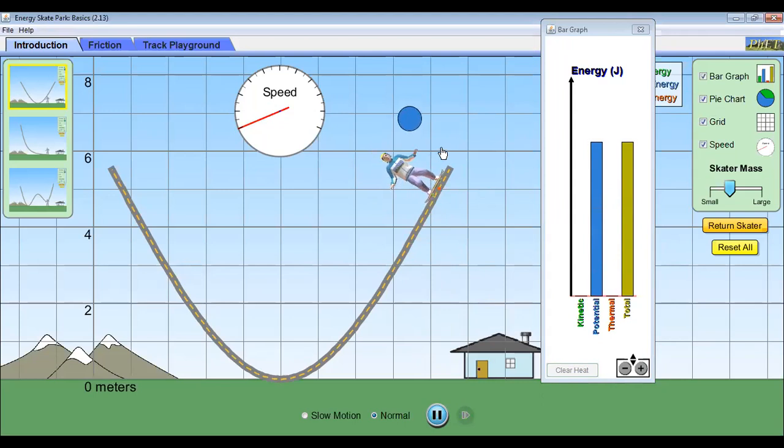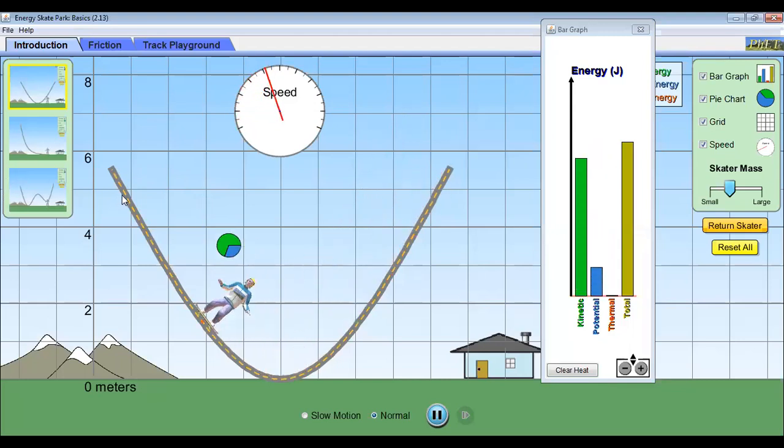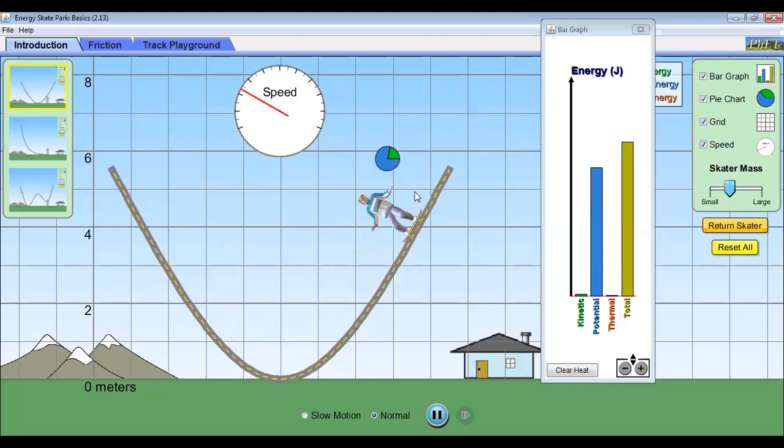Look at the grid line. It is between 4 and 5. Look at the grid line. It is at 5. Okay. So I am dropping it from 5. So you will find on the other end, the object will not rise beyond 5. It's been dropped. So here you will find it will not rise beyond 5. Here also it will not rise beyond 5. Why? Because the total energy is the same. So it will not rise beyond 5.